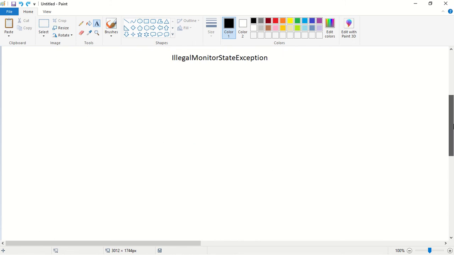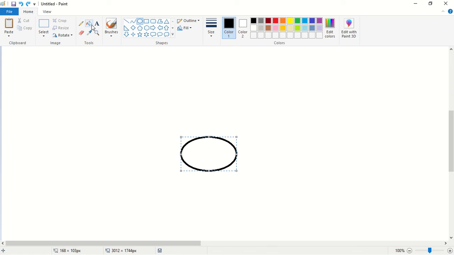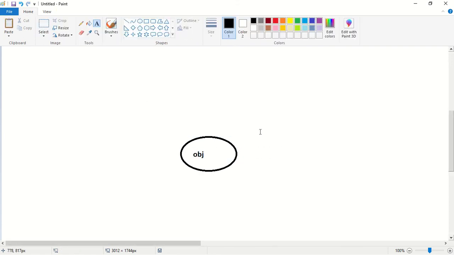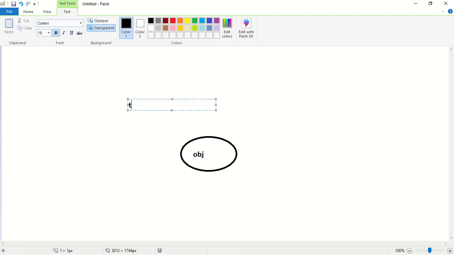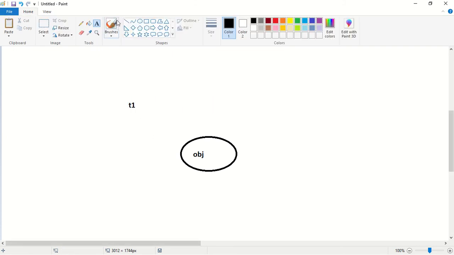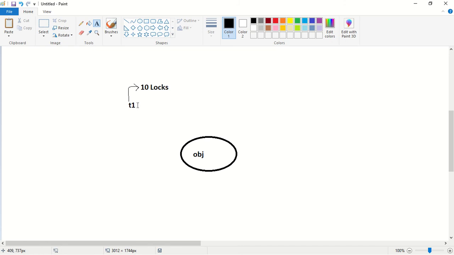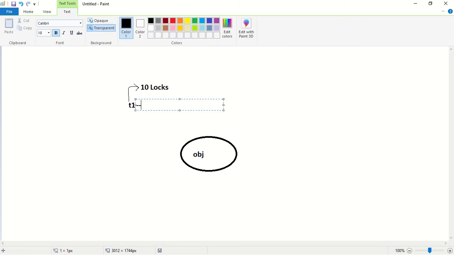The next point is, consider that this is an object and the object name is obj, and consider this is a thread and the thread name is t1, and also consider that this thread has got 10 locks. Remember that a thread can have any number of locks, locks of any number of objects.